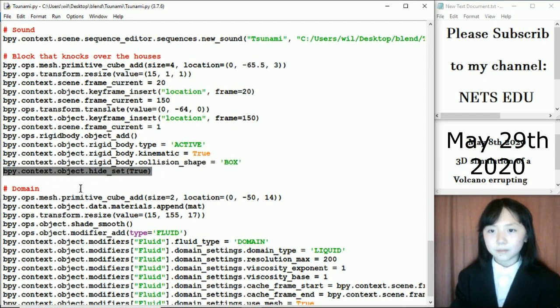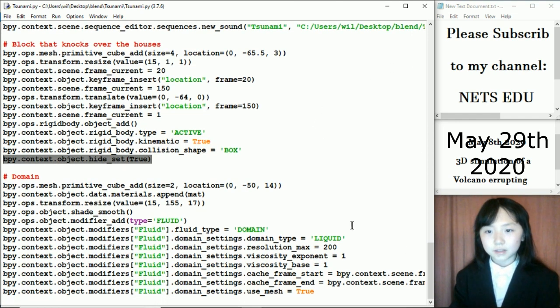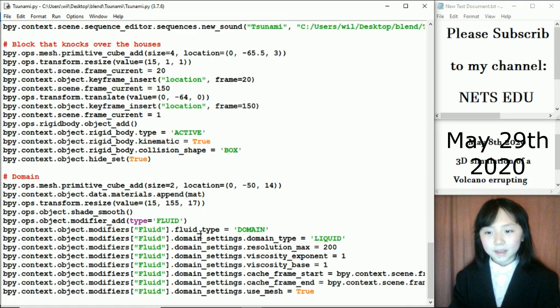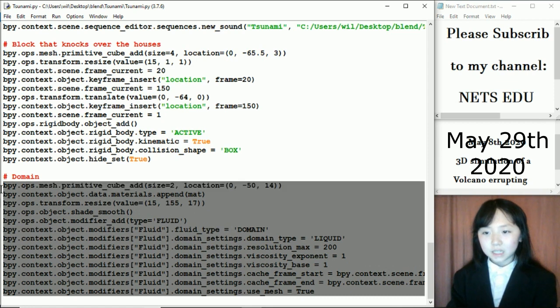And that cube or box will keep on moving forward into the houses until it collides and the houses tumble. This is the domain. This domain is basically for the water particles, because we need particles for water. If they come out of the domain, they will disappear.